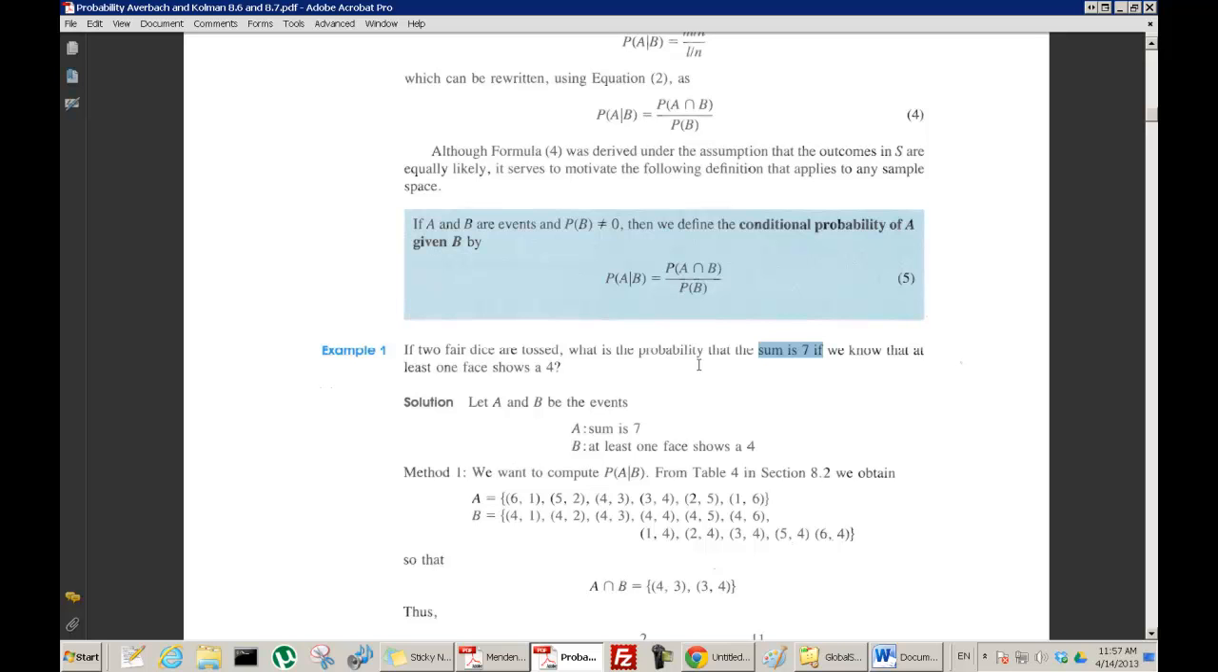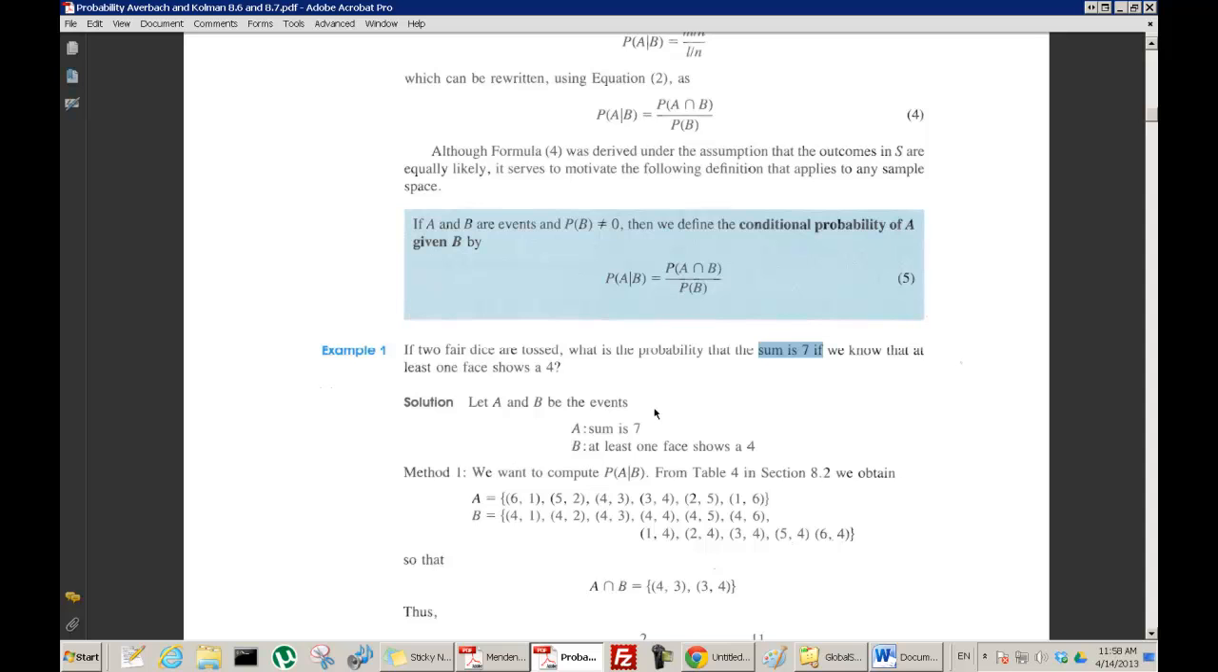And what do I mean by it's not right? I mean, if I actually did this many, many times and counted up the percentage of times that I got a 7 when one of the dice was a 4, I wouldn't get 1/6. That wouldn't work. It wouldn't be true. So my thinking was somehow wrong.